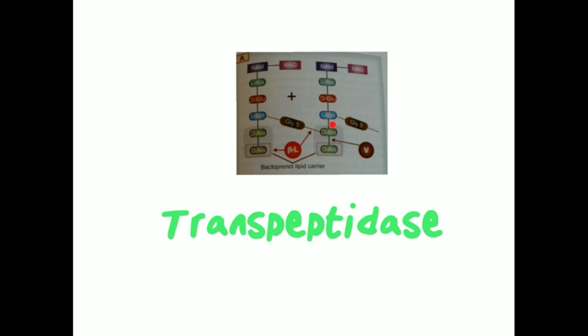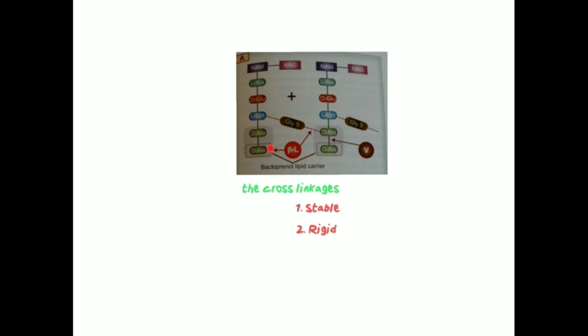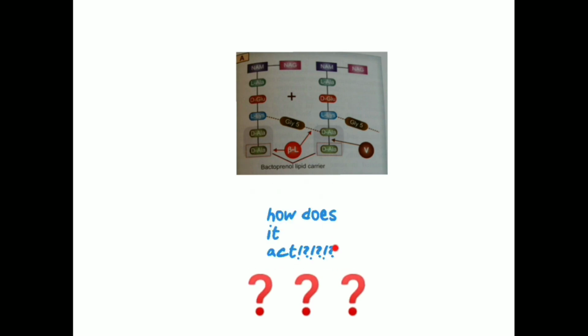You can see it here. And these cross linkages will make the cell wall more stable and rigid. Hence, it makes the cell wall more difficult to break. So how does the penicillin act?